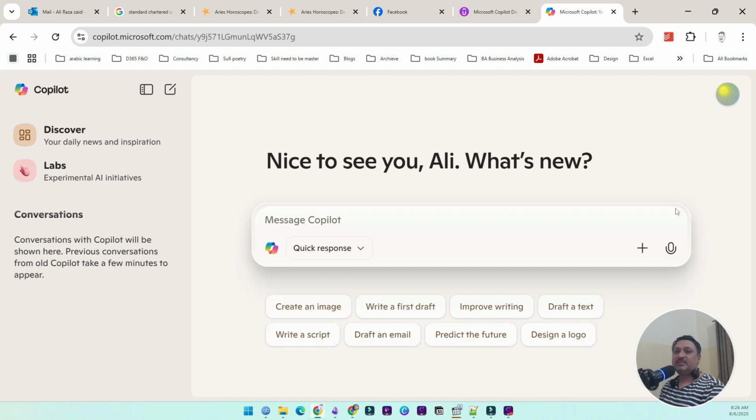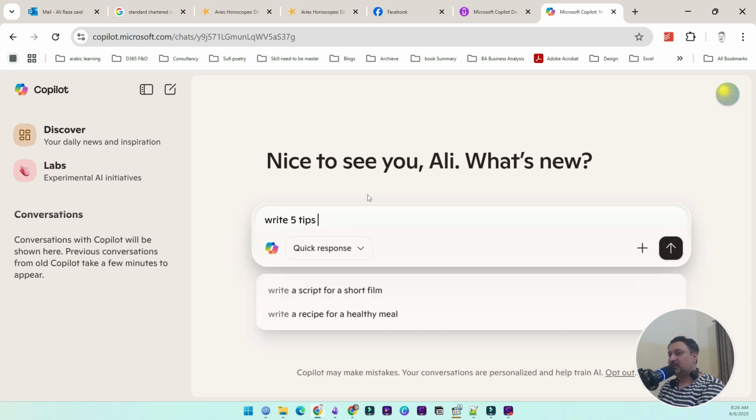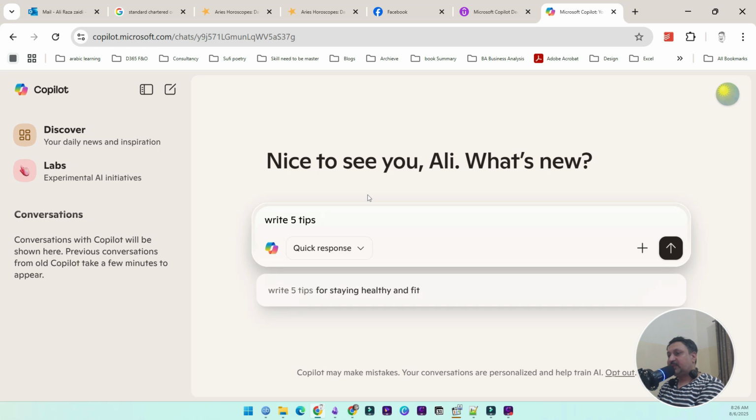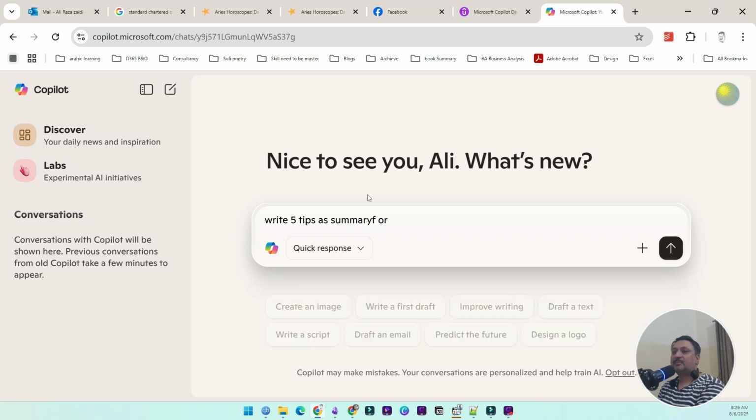I have a very simple login, and here I write different prompts, usually for my day-to-day job. I'm asking it to write 5 tips as a summary for How to Win Friends and Influence People.